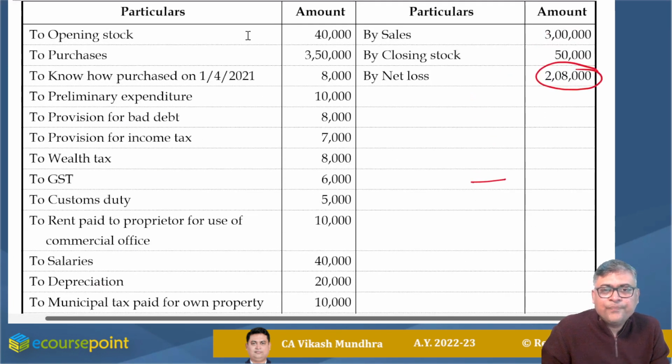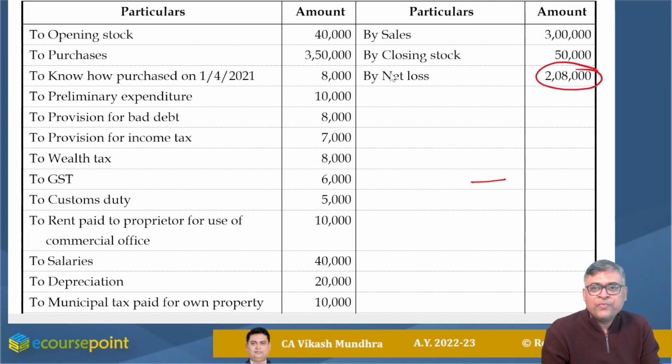Now comes the very first item of the PL. Opening stock, nothing is required to be done unless there is information. Purchase, nothing, again ignoring 44AD, 44ADA, and 44AE. Know-how purchased on 1st April 2021 for rupees 8,000.